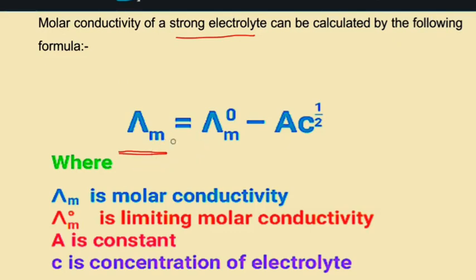Lambda m is equal to lambda not m minus A c to the power half, means A under root c, where lambda m is molar conductance, lambda not m is limiting molar conductance, A is a constant, it depends on the nature of the solution as well as temperature, and c is the concentration of electrolyte.